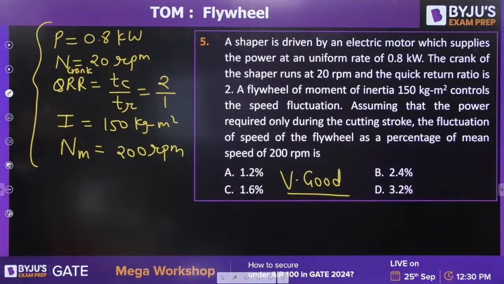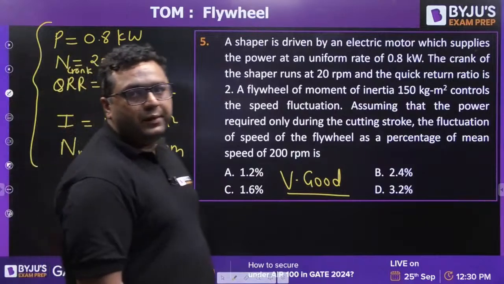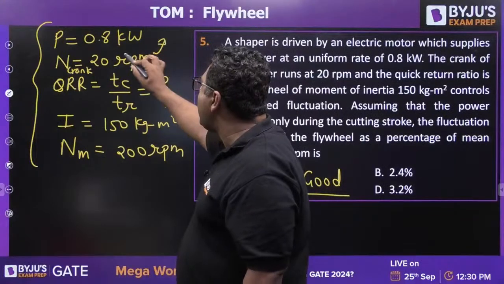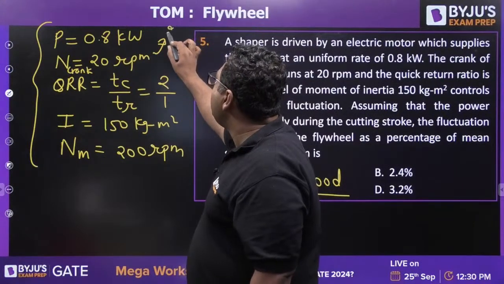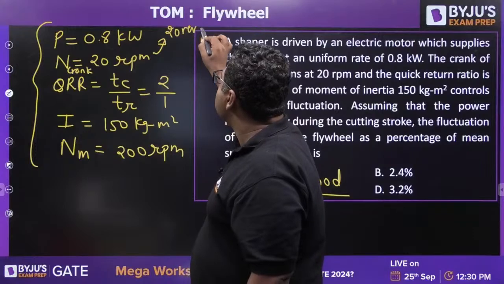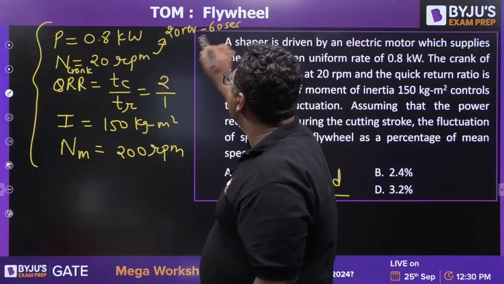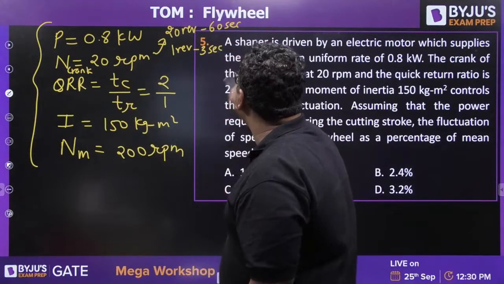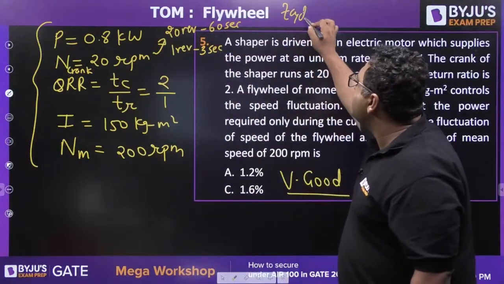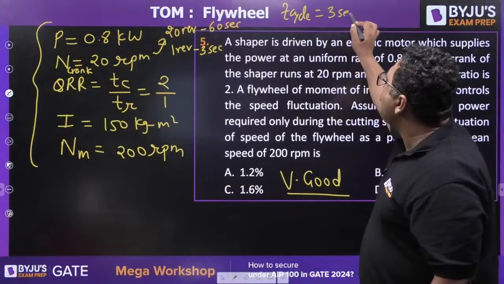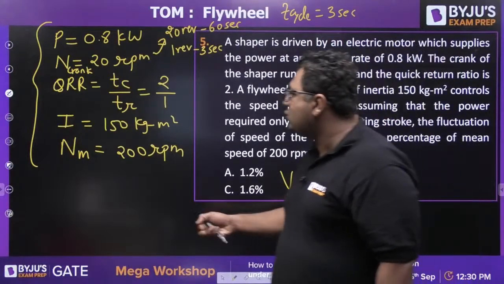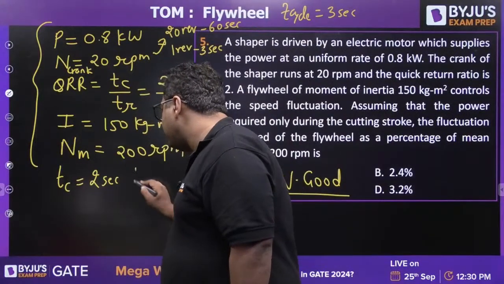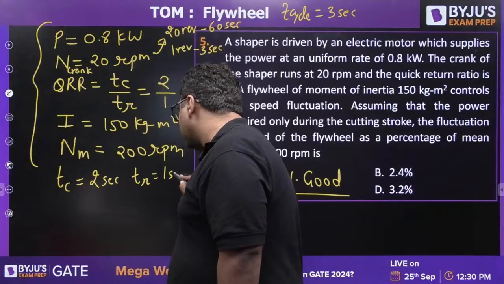Solve it, guys. This also will be used at one place. They are saying 20 rpm means 20 revolutions in 60 seconds. So 1 revolution takes 3 seconds. So this gives you the cycle time. The cycle time is 3 seconds. Out of 3 seconds, the cutting stroke will take 2 seconds and the return stroke will take 1 second.